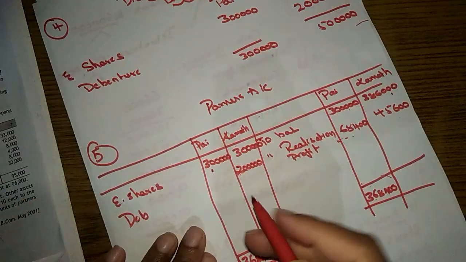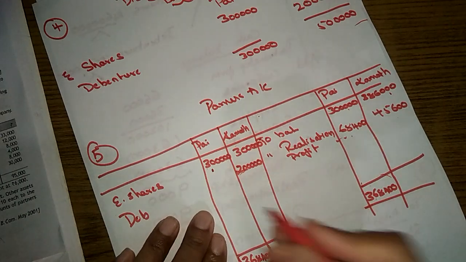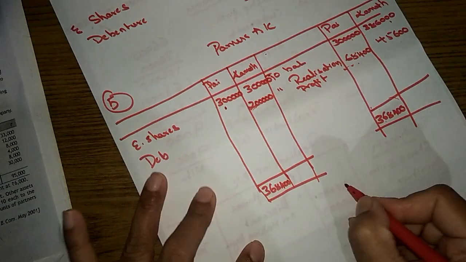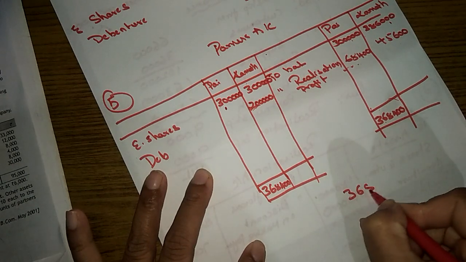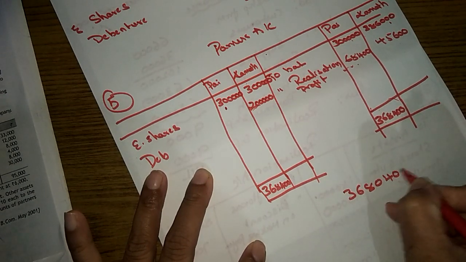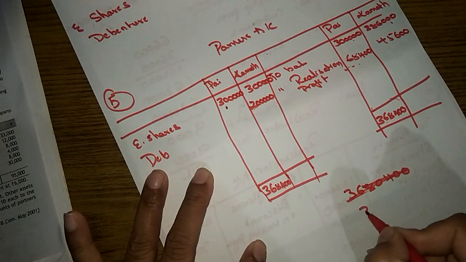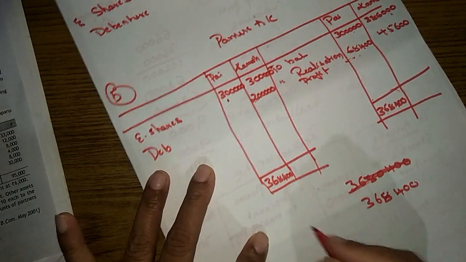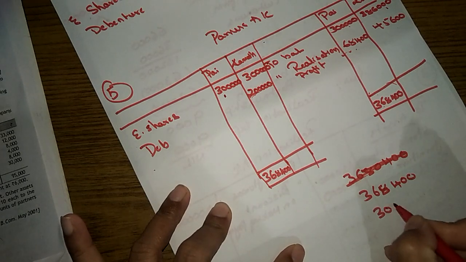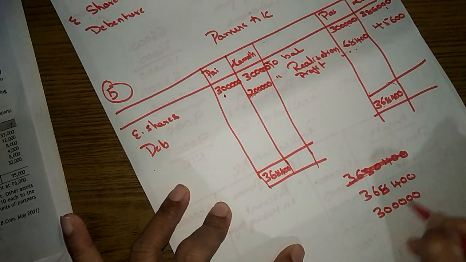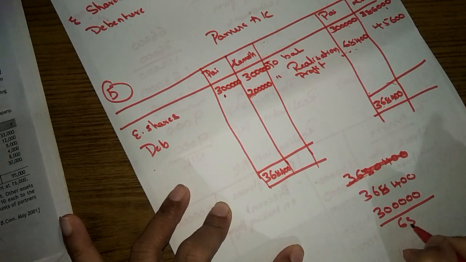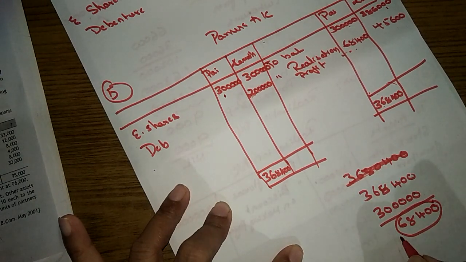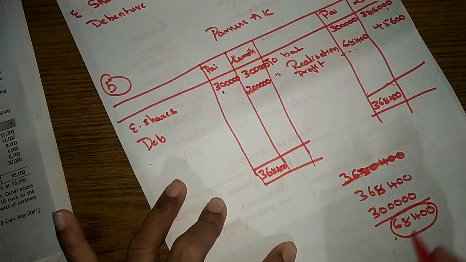So still the final settlement has to be made, right? How much is needed? 3,68,400. The partnership firm paid only 3 lakhs. 68,400 is yet to be paid by the partnership firm to whom?